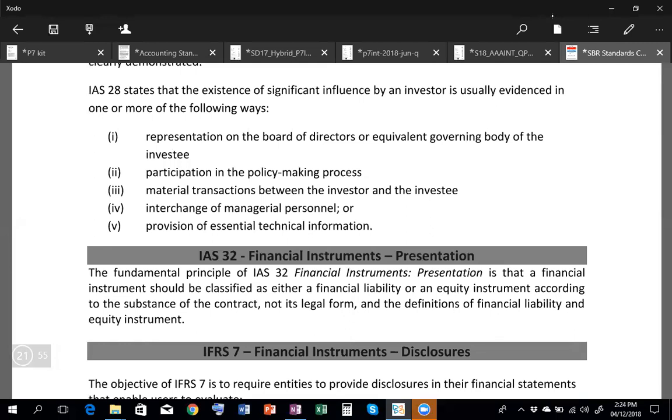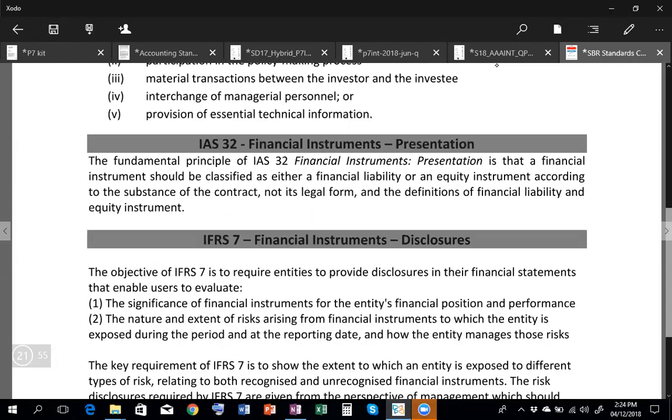That means we can participate in their financial and operating policies, but we do not have control. That means this should not be consolidated, rather equity accounting should be performed. And equity accounting means that one figure should be recorded in the statement of financial position and the other figure is recorded in the statement of profit or loss. All right, so this is how to account for an associate.